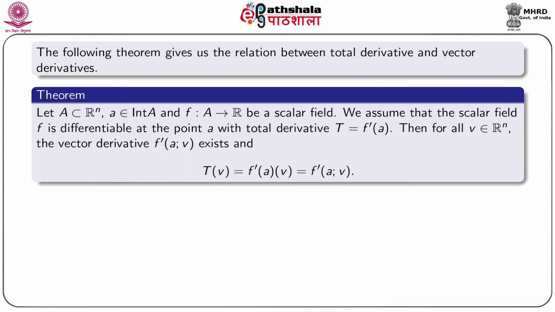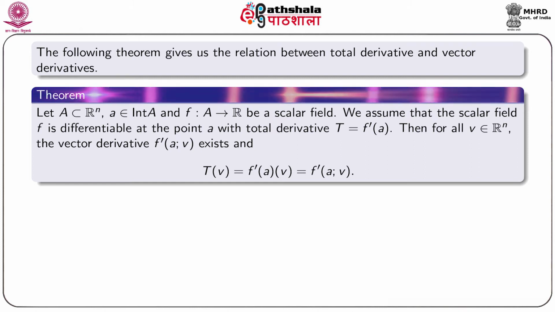Earlier we defined two terms, first partial derivative, then vector derivative. In this module, we introduced another term, total derivative. Now, we are trying to find out the interrelations between them. The following theorem gives us the relation between total derivative and vector derivative. First, we state the theorem.